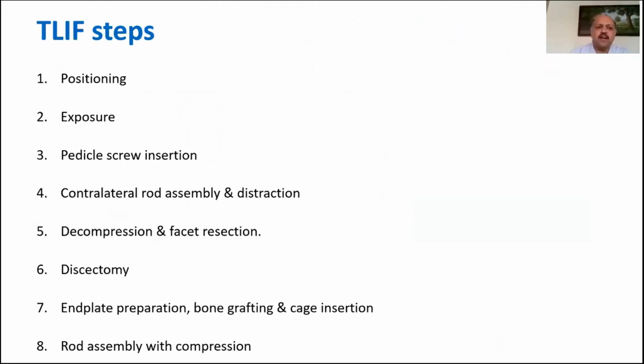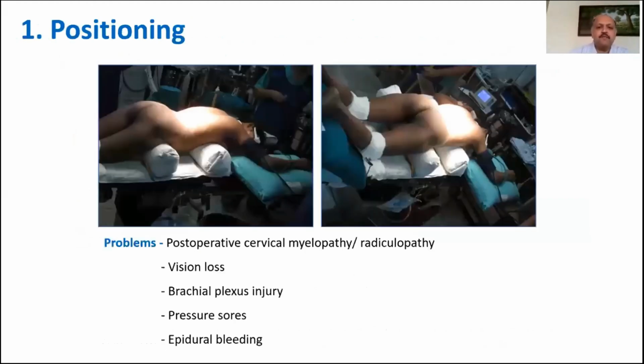Complications during this procedure can occur at one of very many steps. Let me take you through them. The first step in the surgery is the positioning of the patient, and as we all know, the key steps during positioning are to avoid any compression of the abdomen in order to prevent back pressure changes within the spinal canal and increasing the venous engorgement. So this can be done by adequate positioning of bolsters and, if necessary, putting in a Foley's catheter. I do it only when I do multi-level fusions.